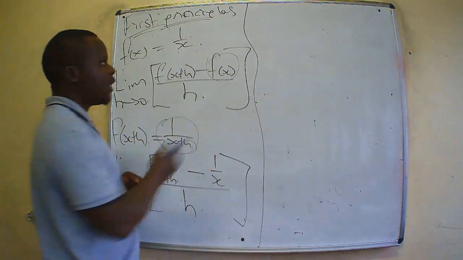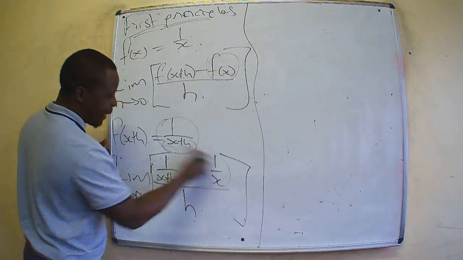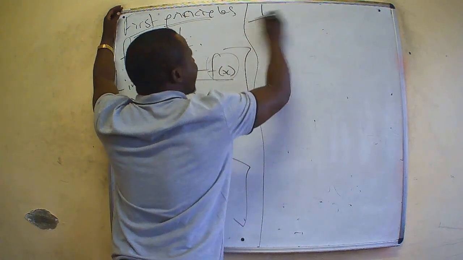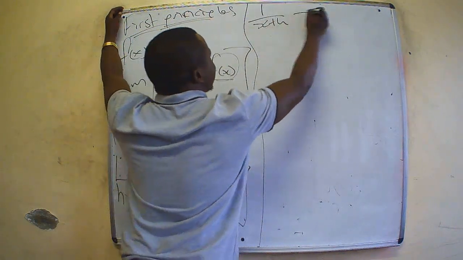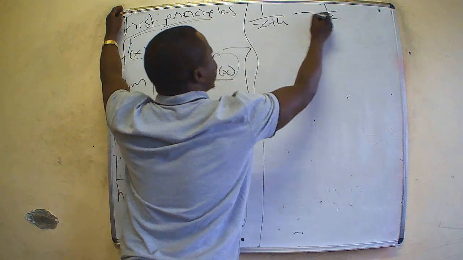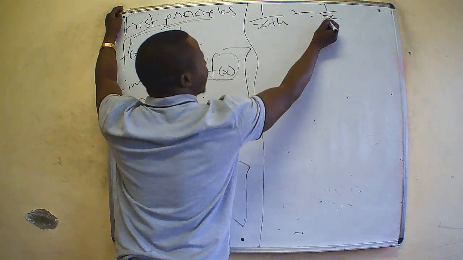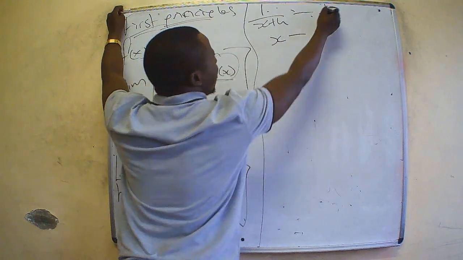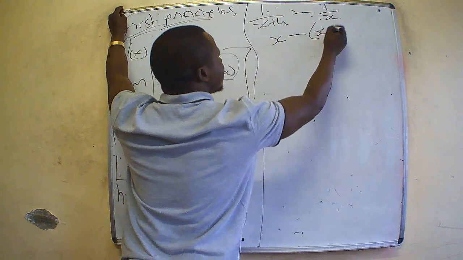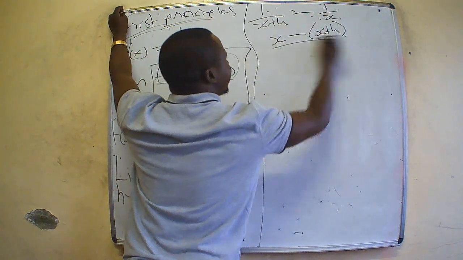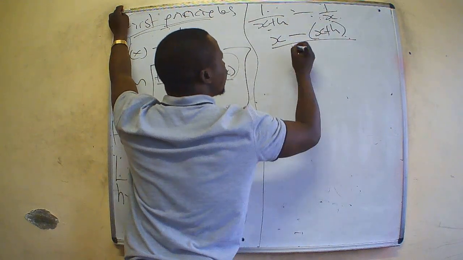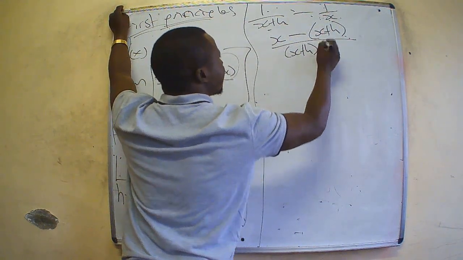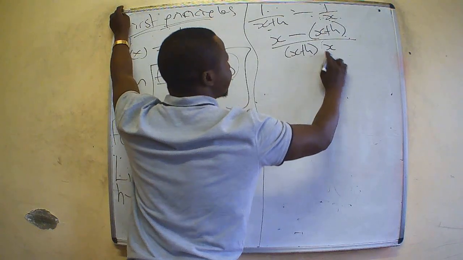Let us do that. So I'm going to deal with the numerator first, which means 1 over x plus h, subtract 1 over x, cross multiply. x, this 1 times x gives you x. There's minus. 1 times this one gives you x plus h. Everything over, multiply these two: x plus h multiplied by x.